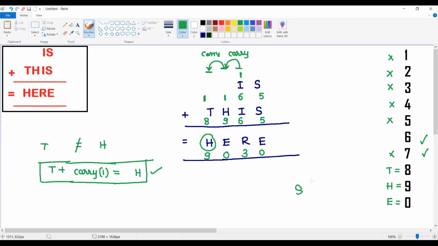So the question here is, what is the value of S plus I plus R? S is going to be 5, I is going to be 6, R is going to be 3. They are asking for the sum of these numbers, and you very well know how to solve this further. The sum is 5 plus 6 plus 3, which is going to be 14. I hope you are able to understand the point.